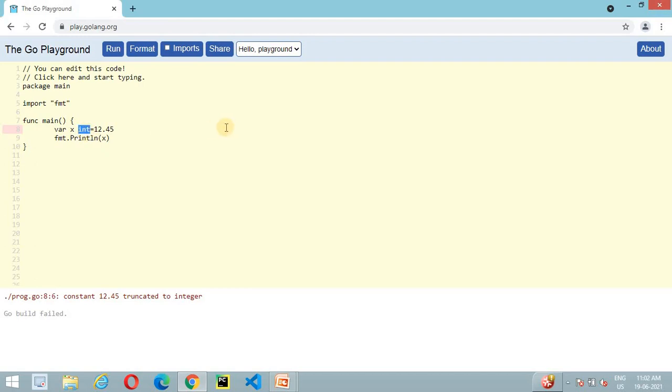So byte and rune are basically used to declare a character in C sharp, in Golang. Like if we declare it, then it will print the numerical value of A, which is 97. Yeah, and same in case of rune.